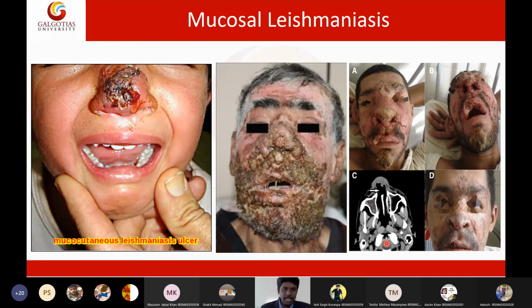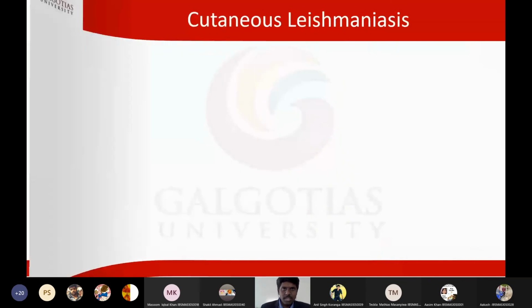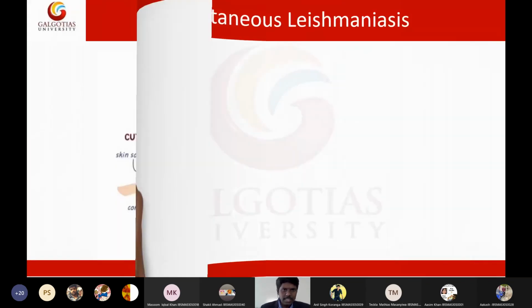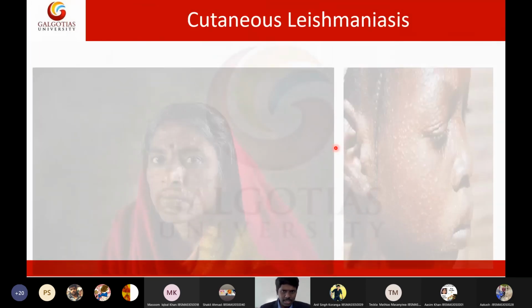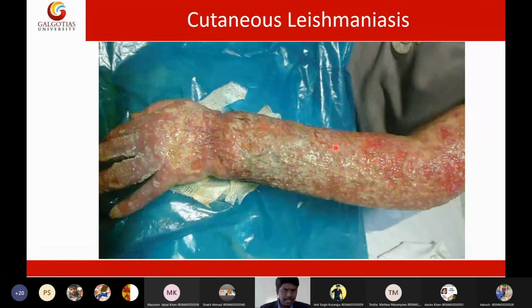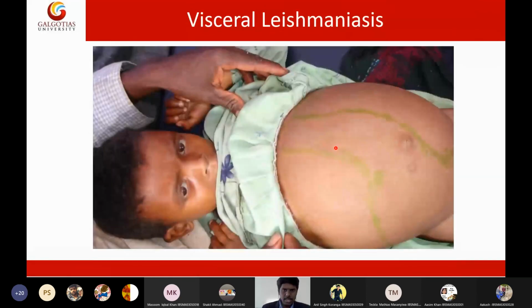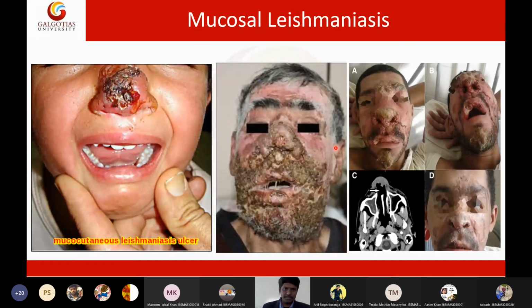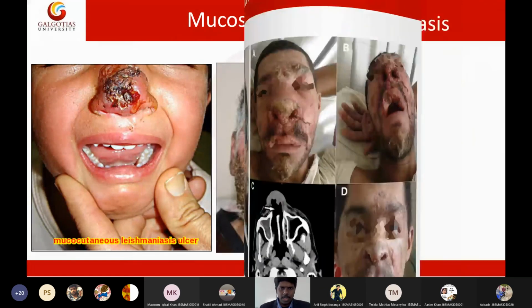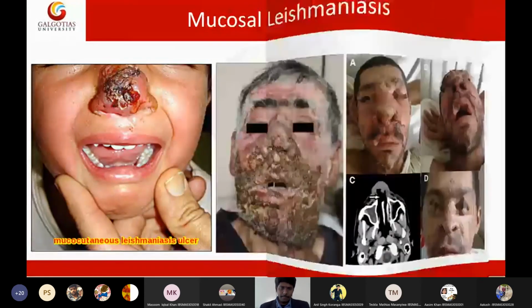So these are the three important conditions that will be seen with the Leishmania parasite. It will cause cutaneous leishmaniasis, visceral leishmaniasis and mucosal leishmaniasis. This is how a cutaneous leishmaniasis looks like, this is how a visceral leishmaniasis, also Kala Azar, looks like, and this is how a mucosal leishmaniasis looks like. So these are the three important conditions seen in leishmaniasis disease. Now let me show you the other one.